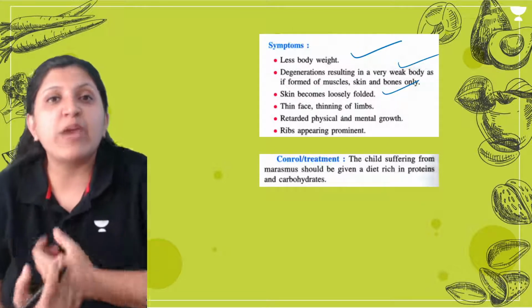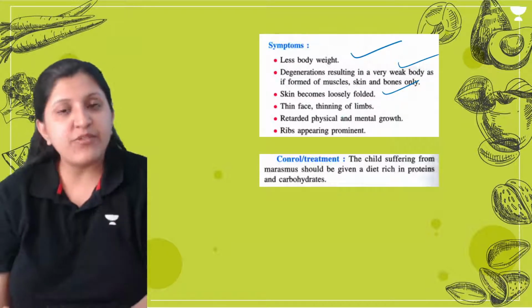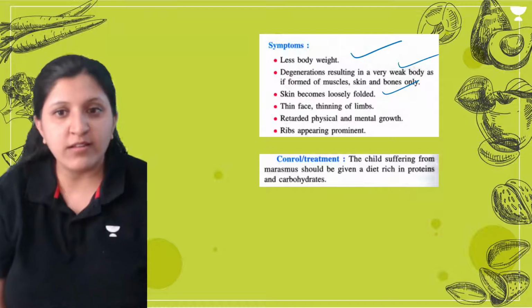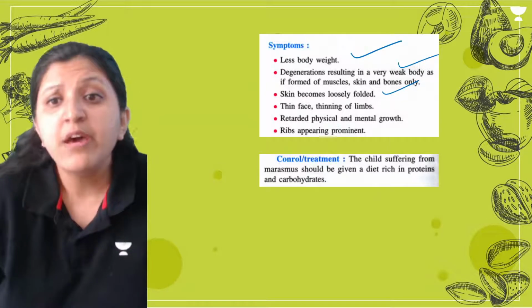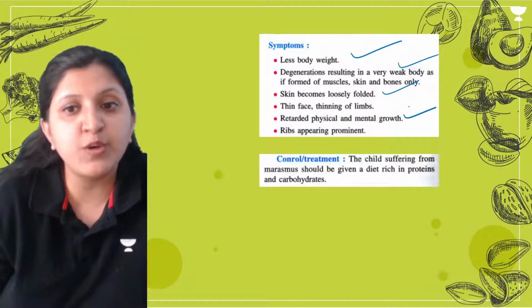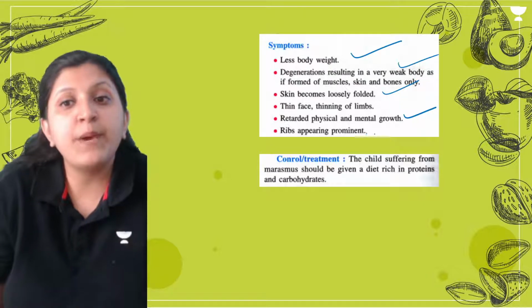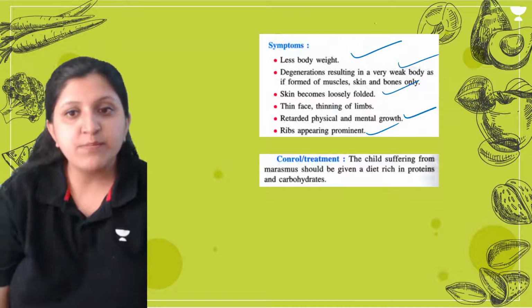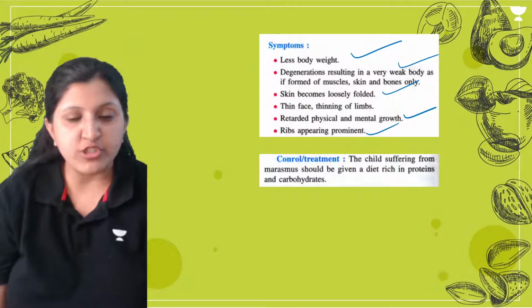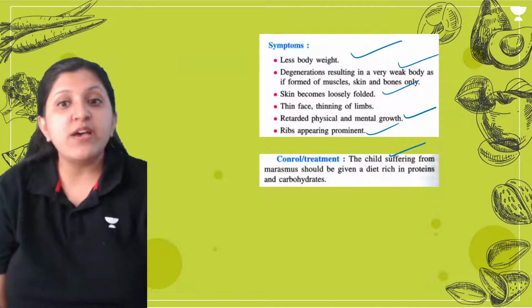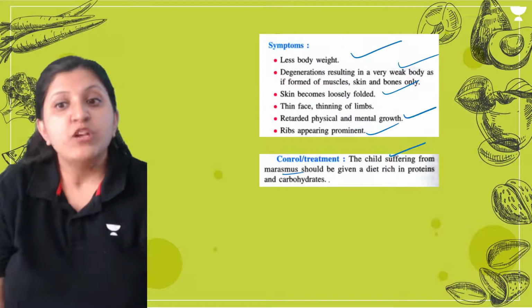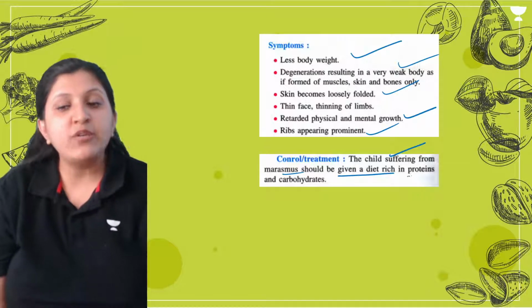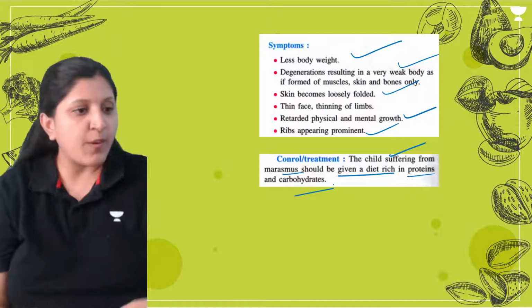The skin also can get thinner because of less storage of fat and other things. Then retarded physical and mental growth, and ribs can appear prominent. So all these are the symptoms and the controls. When the child is going to suffer from marasmus, they should be given a diet which is rich in protein and carbohydrate.